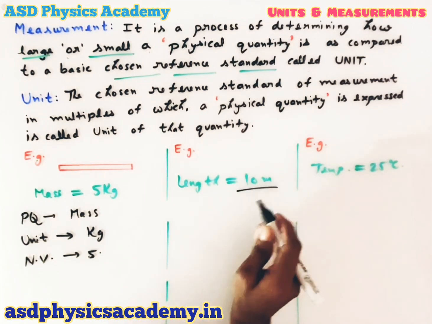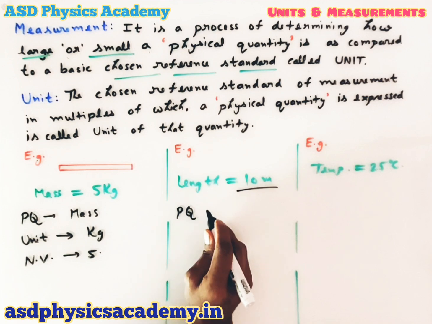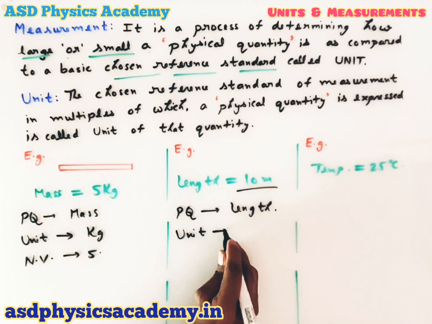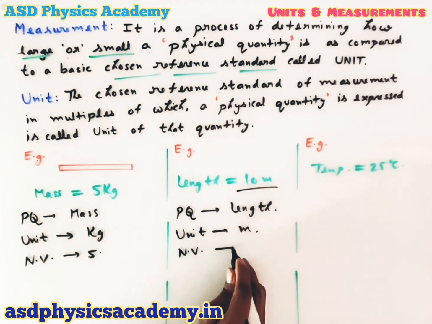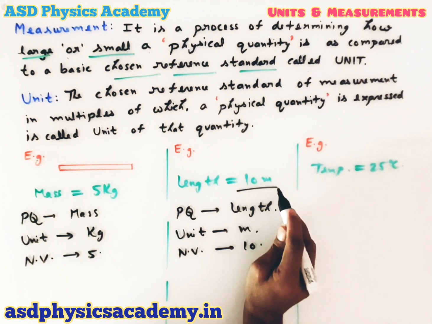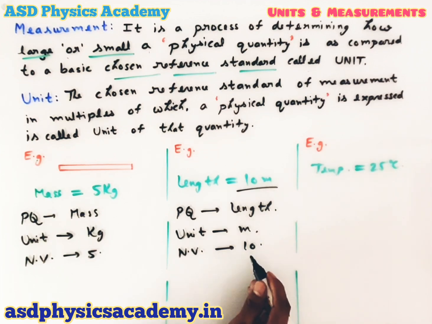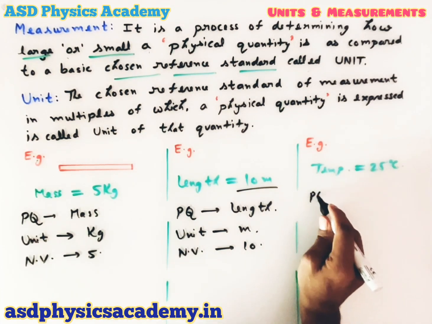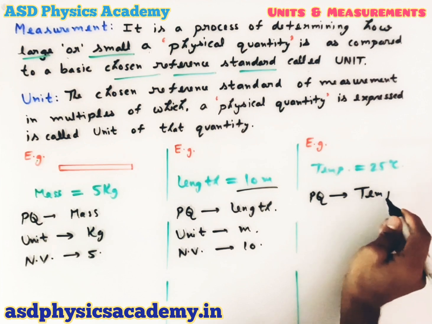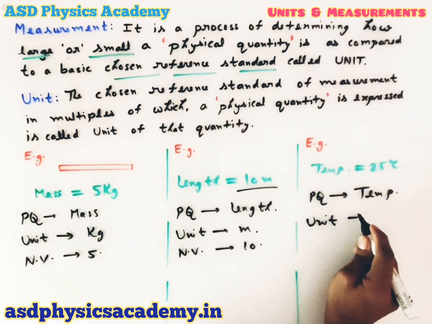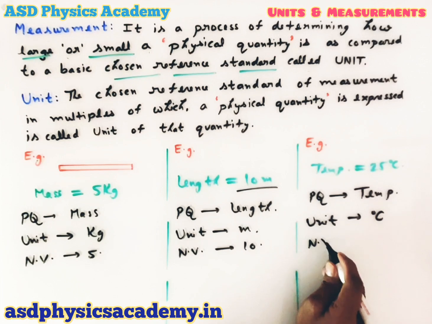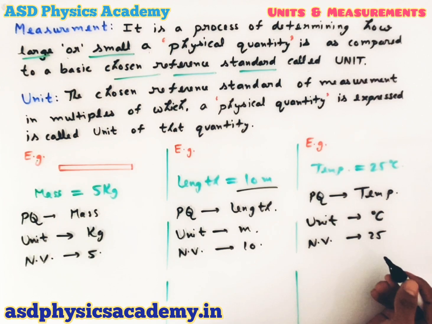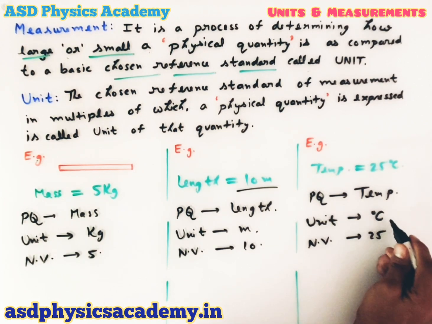Similarly, what is the meaning of this measurement? Here physical quantity is length, unit is meter and numerical value is 10. That means the length of the rod is 10 times of 1 meter. Similarly, here physical quantity involved is temperature, unit is degree Celsius and numerical value is 25. So the temperature of the rod is 25 times of 1 degree Celsius.